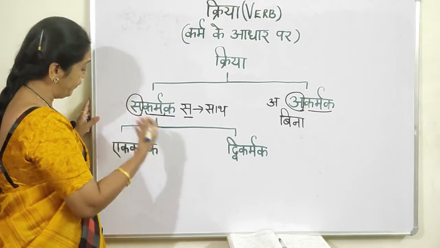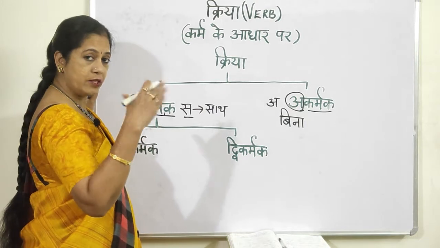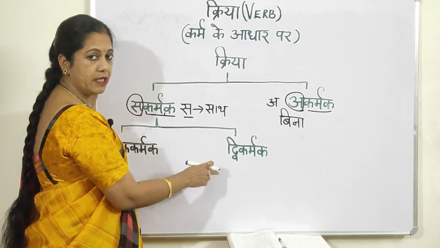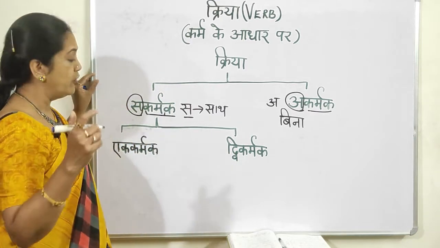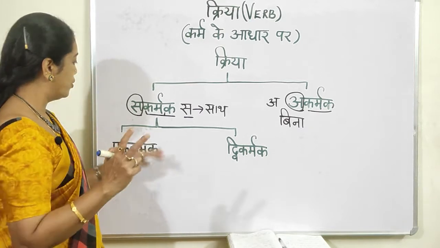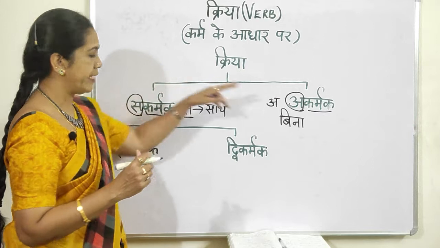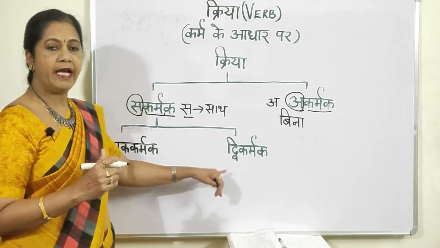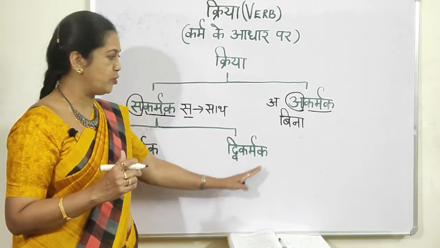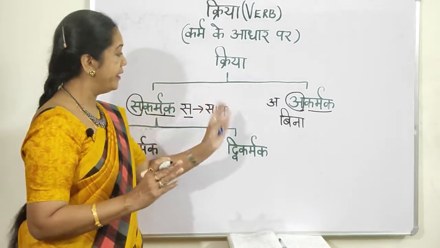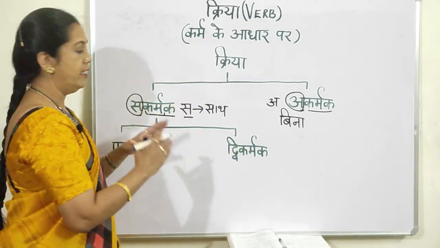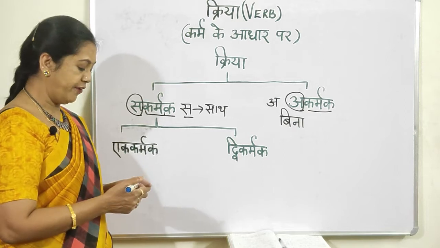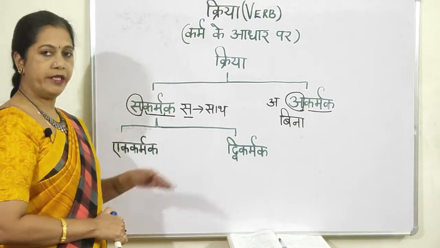Now if it is more than one, that is two or more, then it is dvikarmak. Okay, dvi means two. So dvikarmak means two objects. So now you have understood. First is kriya, then it has got two types, sakarmak, akarmak. Under sakarmak you have two types, that is ek karmak and dvikarmak, one object and more objects. Now this is without an object. Now we will go into the other part, knowing what is sakarmak, what is the definition of sakarmak and akarmak, and then how to identify it, all that we will be going into the next slide.